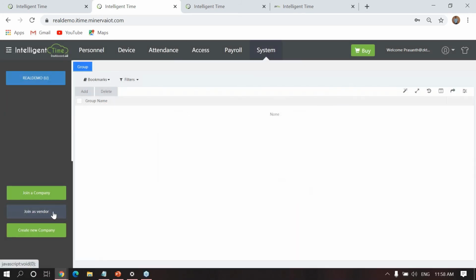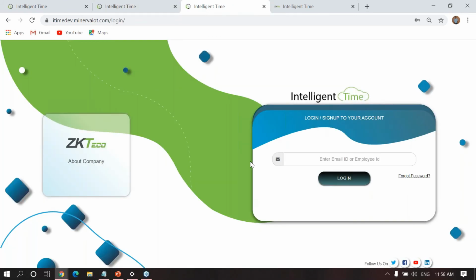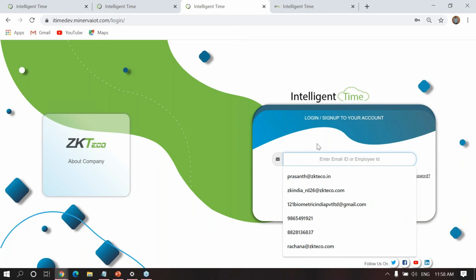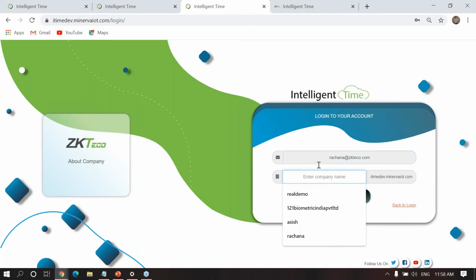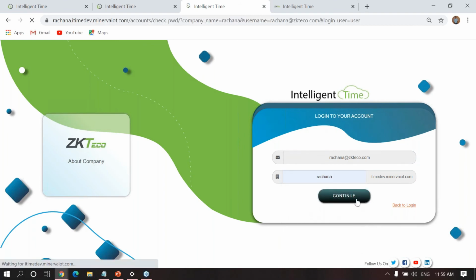And here, if you want to join any of your vendors, you can use this join as a vendor. You can make it. And if you want to create another new company, I already created one company, right? If I want to create another company, you can click on this create new company. You can create a different company also. Okay, so currently here it is showing only a single company. Let me log in with another ID so we can see other company details as well.